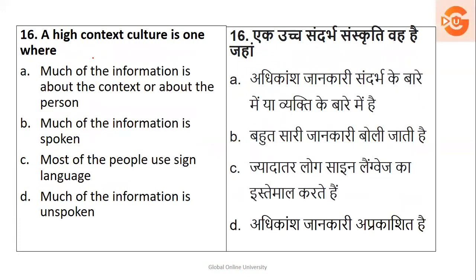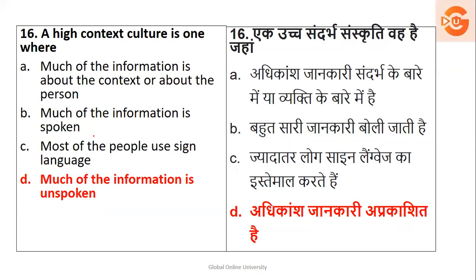Okay, when it is high context, now see the same question you have. So much of the information about the context or about the person, much of the information is spoken, most of the information use sign language, it is unspoken. High यानी आपको नहीं पता, so it is unspoken. High यानी आपको circumstances से assume करना पड़ता है, so it is assumed, so it's unspoken.